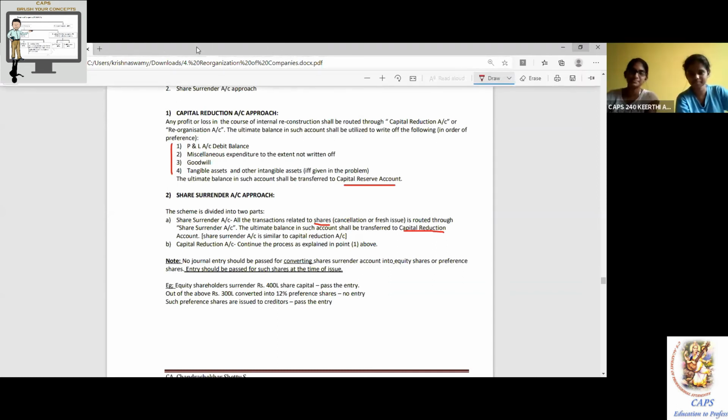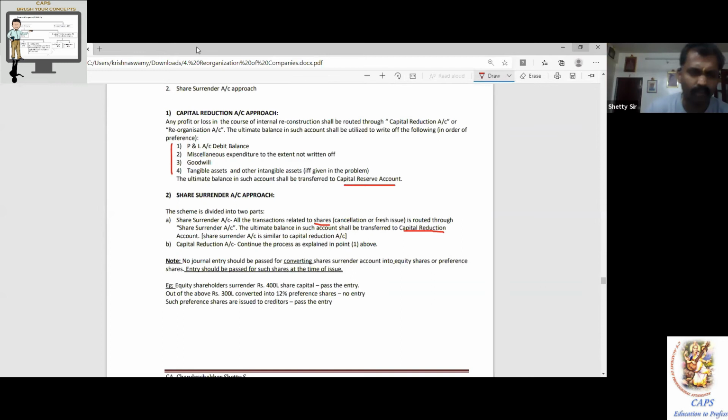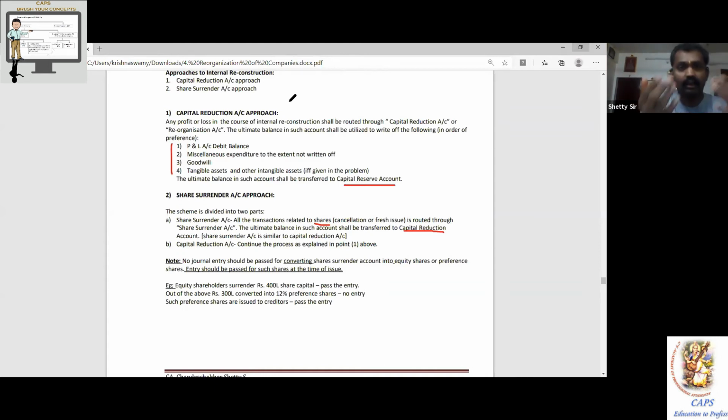Sir, some point in share surrender which normally everybody makes a mistake on. Whenever you convert, let's say Kirti is a shareholder. She surrenders 10 lakh to me, I'm a company. That's a profit to me, I take it. She had a preference share. I convert these preference shares into equity shares. Then I issue them to a new shareholder, an applicant called Yashaswini.